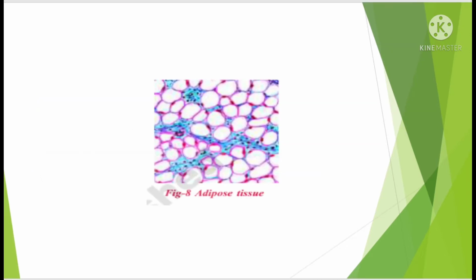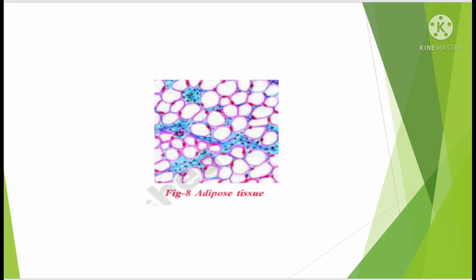This is the picture of adipose tissue. We discussed it already. I am asking some questions on it. What is adipose tissue? Yes, adipose tissue is known as body fat. It is found all over the body. It can be found under the skin and internal organs, between muscles, within bone marrow.